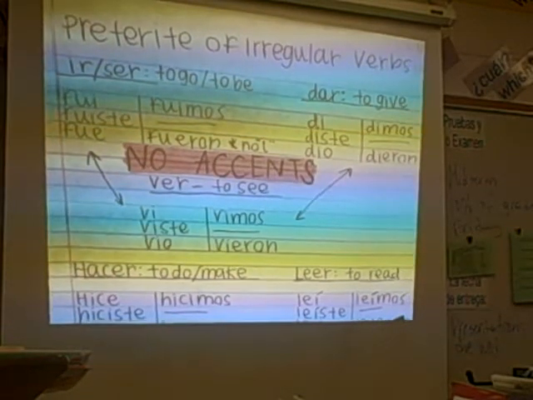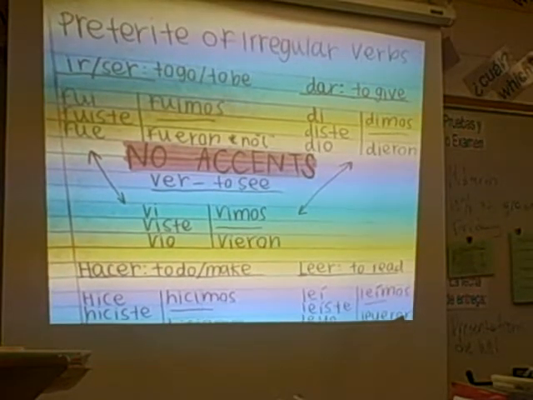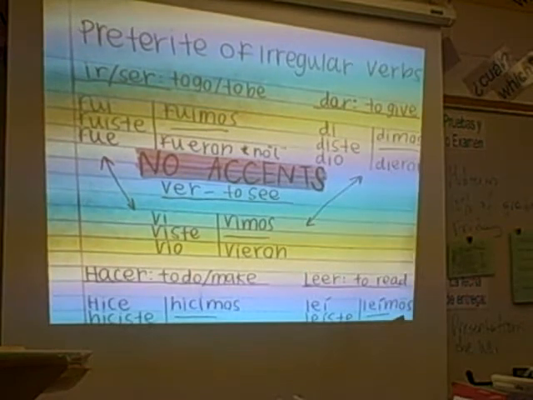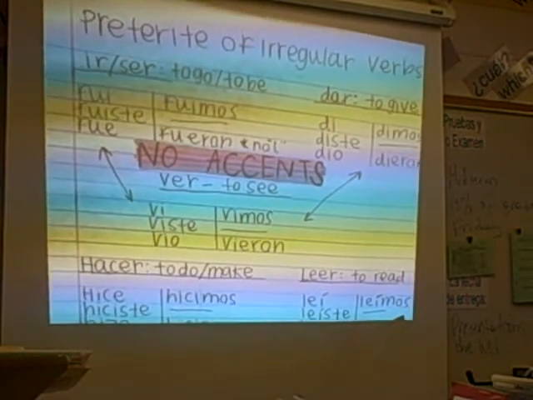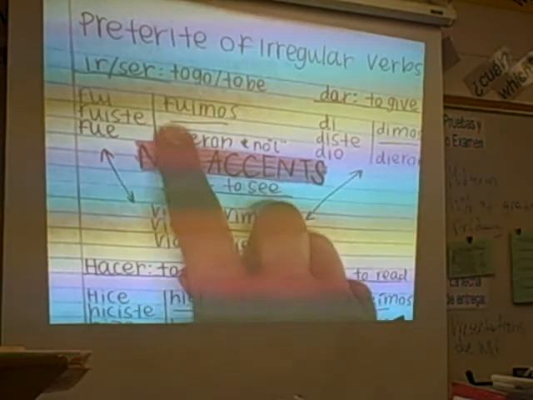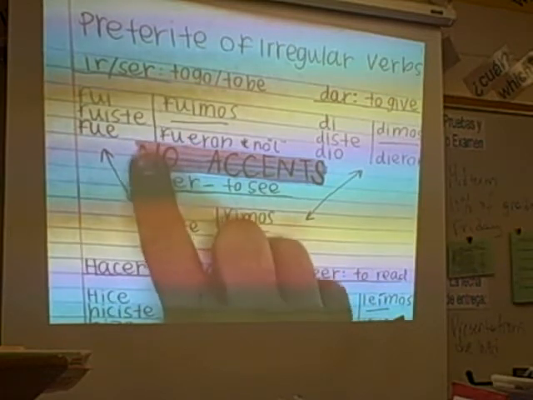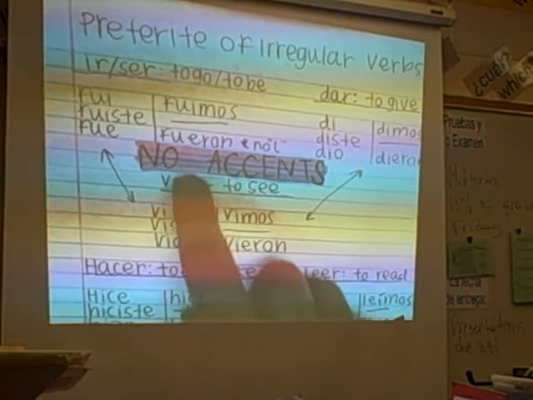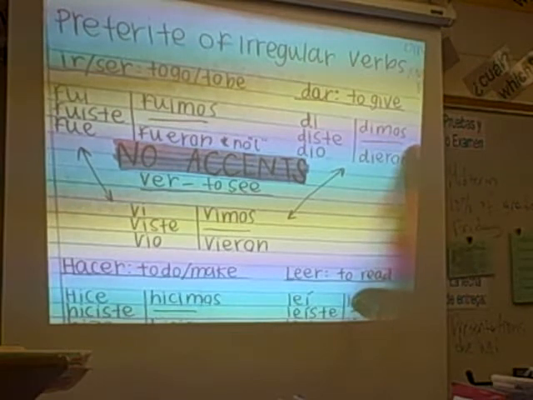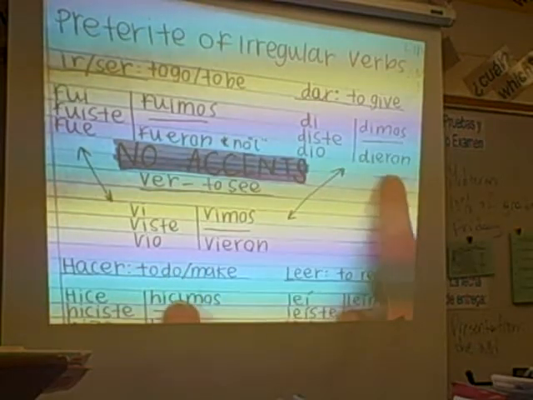Irregular preterite: keep in mind the regular endings, which we just went over, but these may or may not follow those endings. There's 5 of these, and the first 3 are ir and ser, which share the box. And you have fui, fuiste, fue, fuimos, and fueron. And then you have dar and ver, and they have all of the same conjugations, just a different beginning letter. And none of these 3 have any accents in any of the forms.